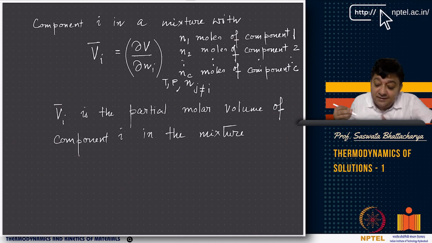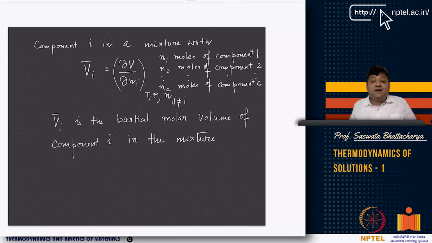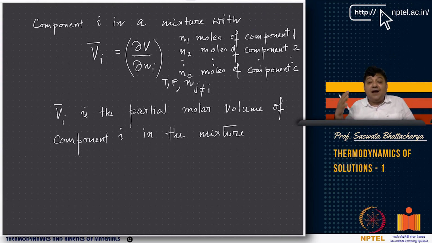This is what is basically defined as the partial molar quantity or partial molar volume. So that means if you have a mixture where you have N1 moles of component 1, say N1 moles of ethanol, N2 moles of water, and you have some Nc moles of some ink and so on. So you have all of these and you are mixing it.